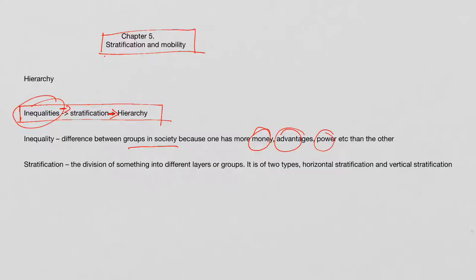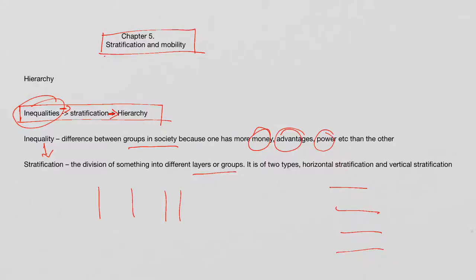So when we are comparing stratification and hierarchy, the origin has to be from inequality. Inequality originated because of differentiation in terms of money, advantages, etc. Then comes stratification. From inequality, what evolved is stratification. Stratification means the division of something into different layers or groups. Very simple. It can be horizontal differentiation or vertical differentiation.